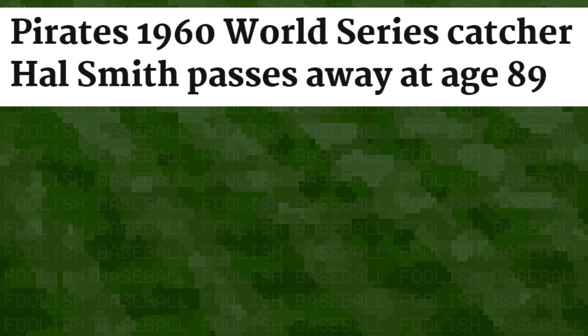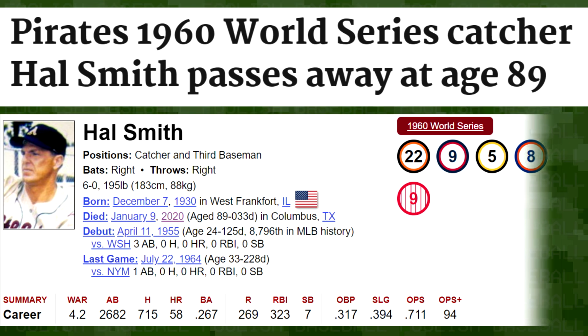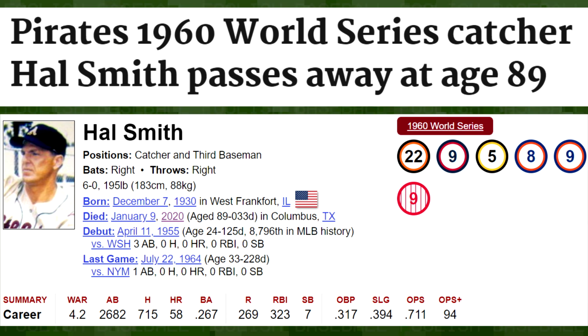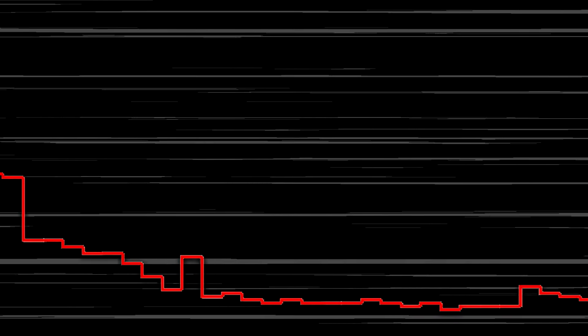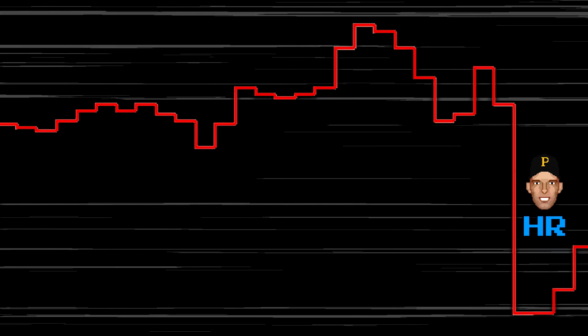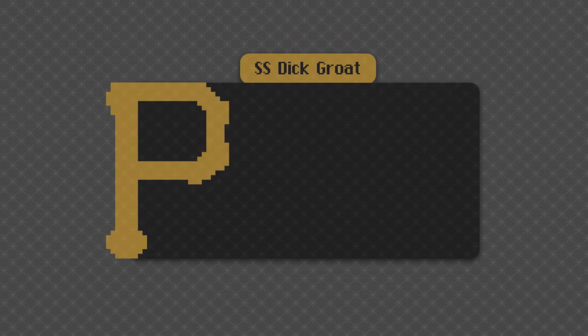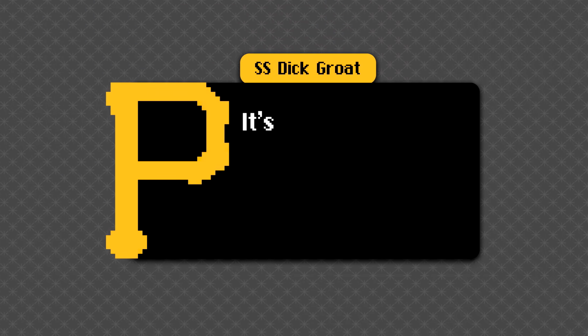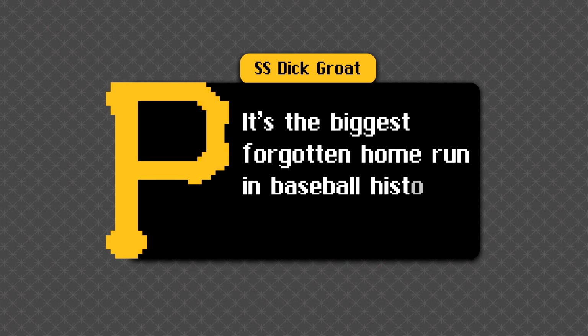In a year that claimed the lives of Joe Morgan, Al Kaline, Tom Seaver, and Bob Gibson, among others, Hal Smith's passing in January 2020 barely registered a blip. His career stats don't stand out on a Baseball Reference page either. But he achieved something that the other legends of the game couldn't. In the 8th inning of a pivotal Game 7, he took the Pirates from a losing position to a winning one. His teammate, Dick Groat, called it the most forgotten home run in baseball history.